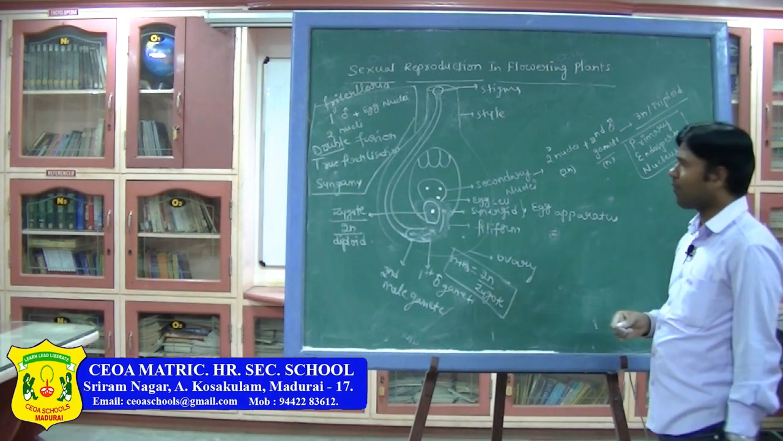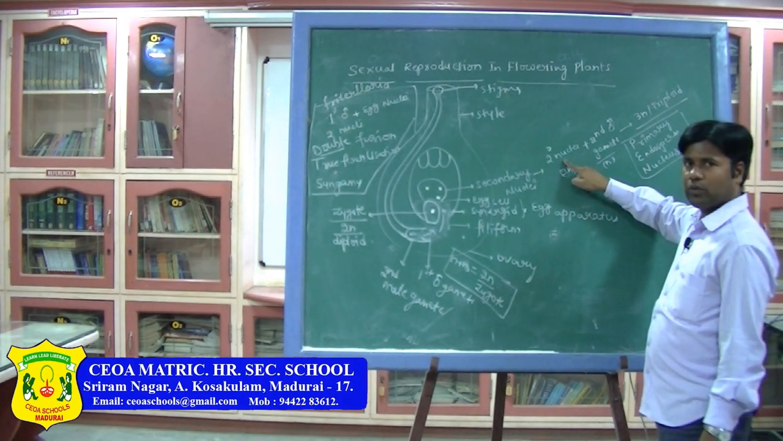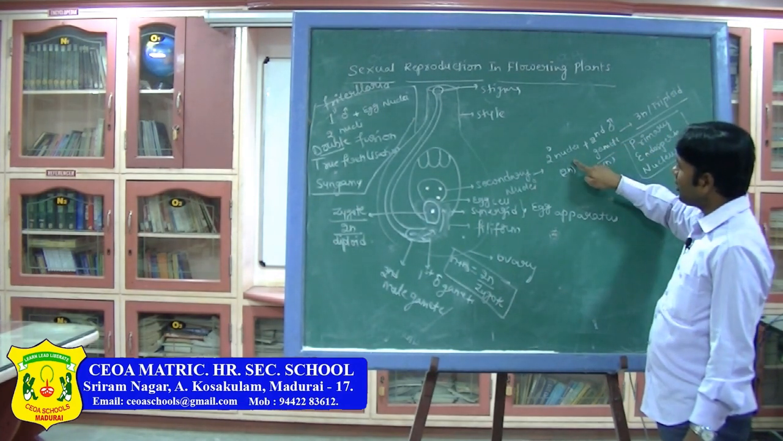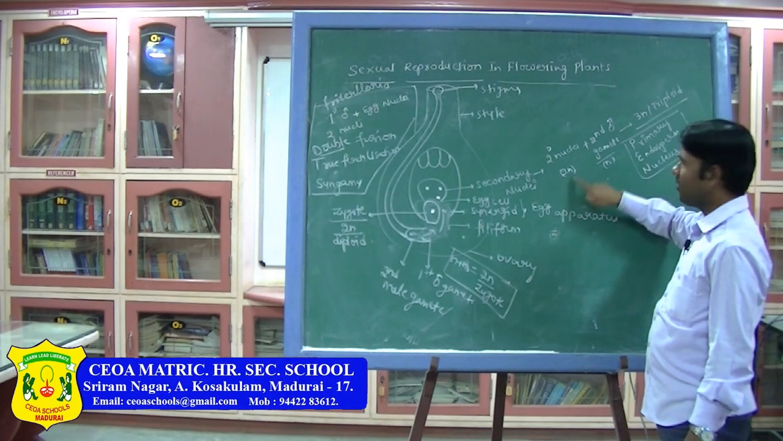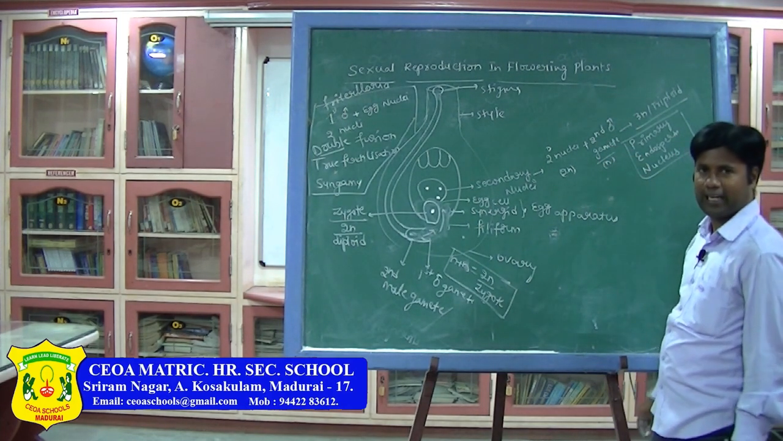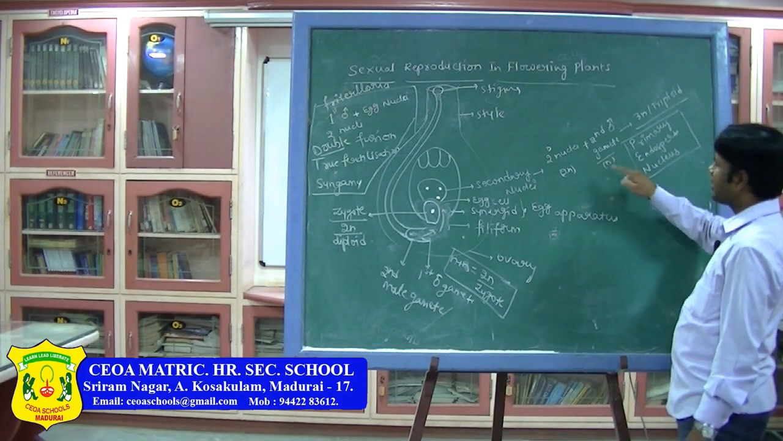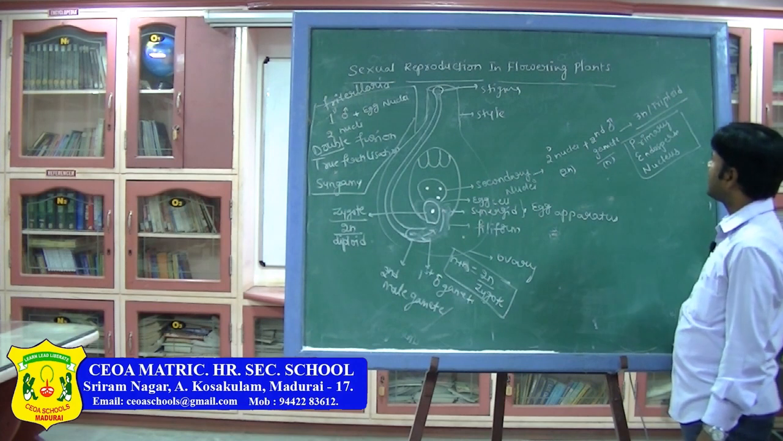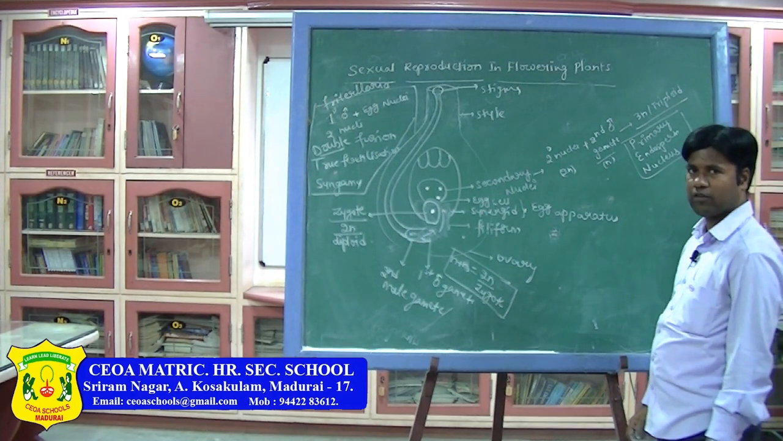What are involved? Two secondary nuclei and the second male gamete. What is the ploidy of the secondary nuclei? Diploid. What is the ploidy of the second male gamete? That is haploid. 2n plus n, 3n, the triploid primary endosperm nucleus is forming.